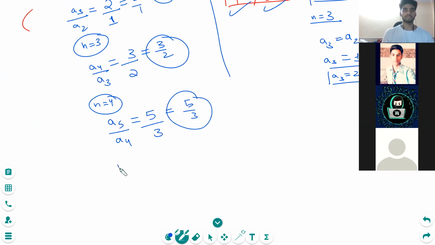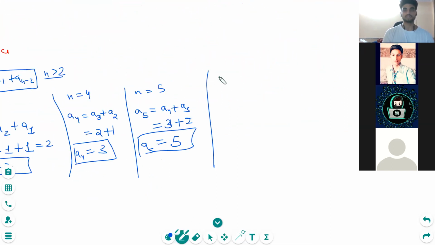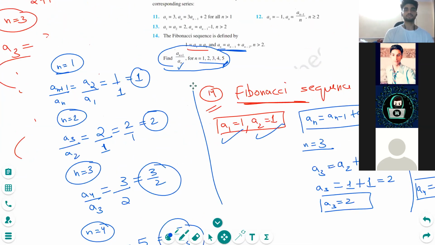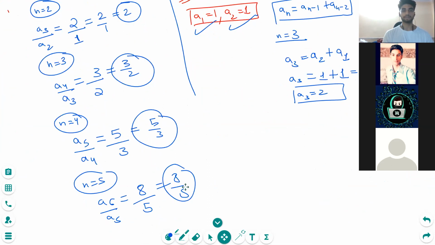And the last part, that is n is equal to 5. Now see, we need a6 as well, right? That means we need to find a6. No issue here. So n is equal to 6. A6 will be a5 plus a4. So this will be 5 plus 3, that is 8. So a6 is actually 8. Let's use it here. A6 is 8 and a5 was 5, so this will be 8 by 5. So I have my 5 terms for this part: 1, 2, 3 by 2, 5 by 3, and 8 by 5.